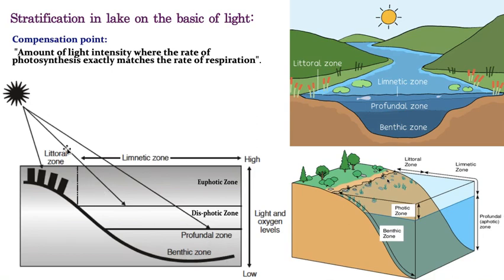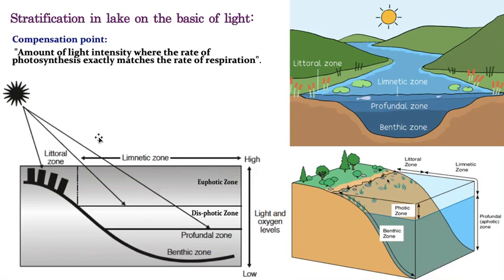Hope you understand. The bank or shore of this particular lake is called the littoral zone, whereas the light-penetrating area is called the limnetic zone. And again, the limnetic zone is differentiated into the photic zone, which is further divided into the euphotic zone and dysphotic zone, and the second zone is the profundal zone, whereas the darkest zone is called the benthic zone. So these are the various regions or zones divided based on the penetration of sunlight.